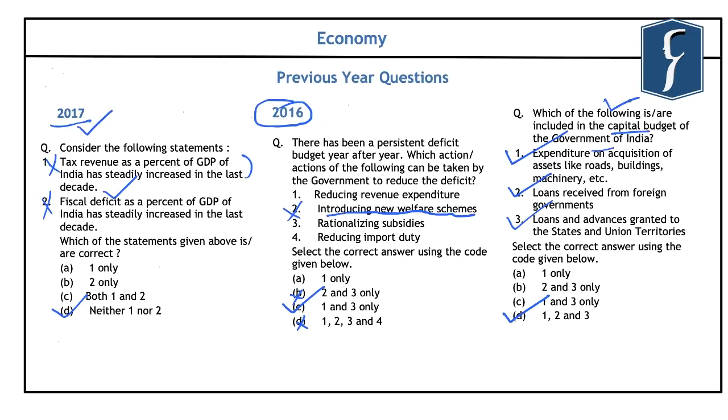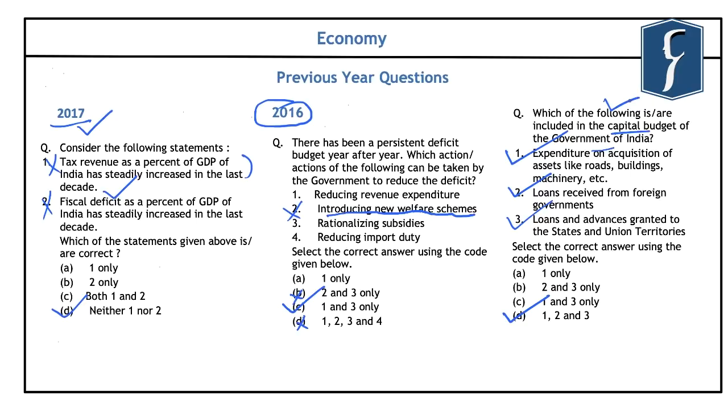So if you look at the capital receipts, you will find that these include those receipts which create a liability or reduce the financial assets of the Government of India. And it mainly includes the loans raised by the government from the public, which are called the market borrowing. It also includes the borrowings by the government from the Reserve Bank and the commercial banks, and also loans received from the foreign governments and international organizations.